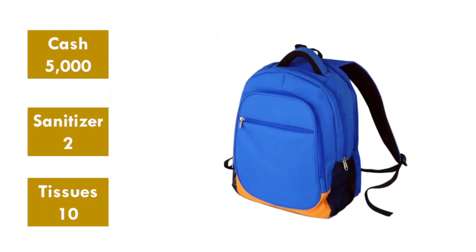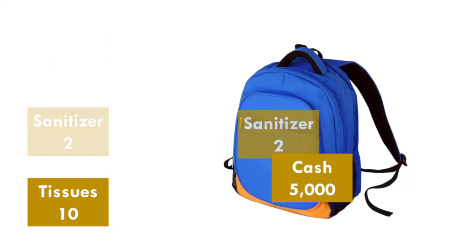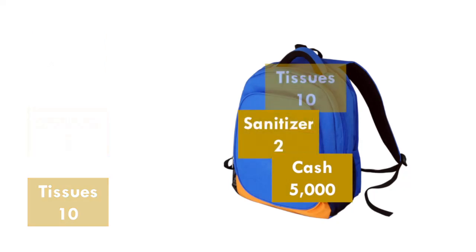To get a clear idea, I can explain in this way. I have a bag. I am putting 5,000 cash into the bag, then 2 sanitizers, then 3 tissues. Right? Now I can easily carry out everything. I am handling one single bag.